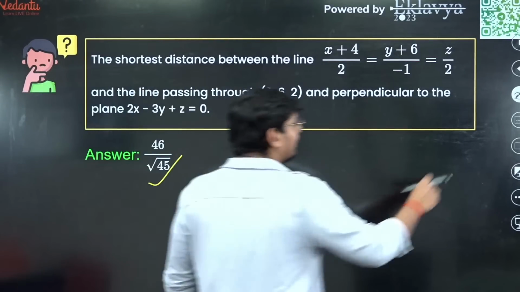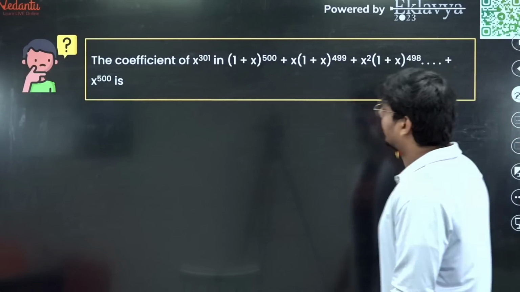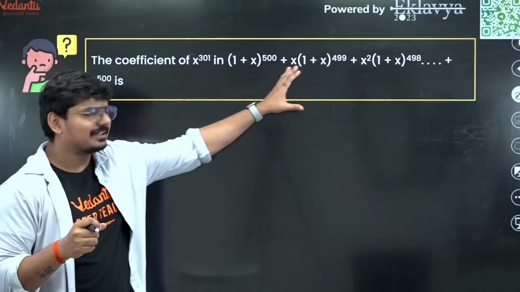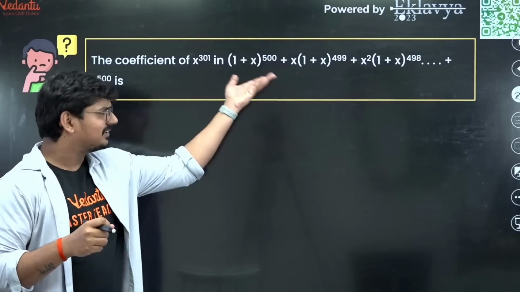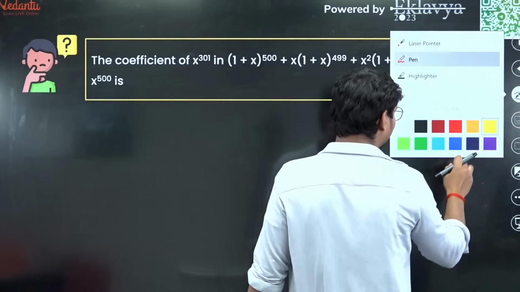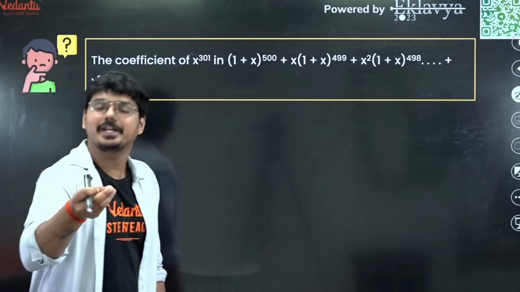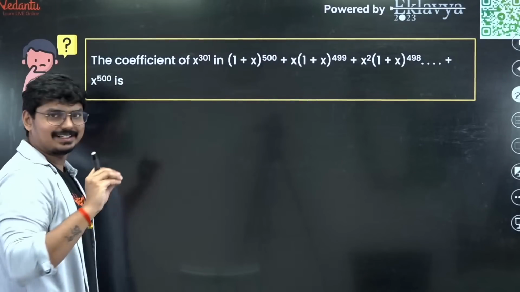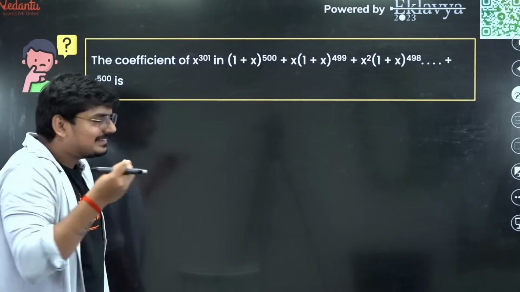Okay, chalo. So now let me go to another question for you. Now you see here the coefficient of x raised to 301 in this particular series given for you. Now this is a binomial theorem question, but before that you need to simplify, or modify, the question. How do you do that? It's very simple. If you observe the given series, don't you think this is in GP?